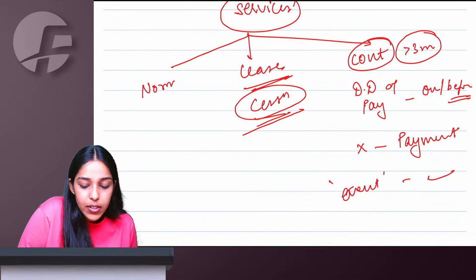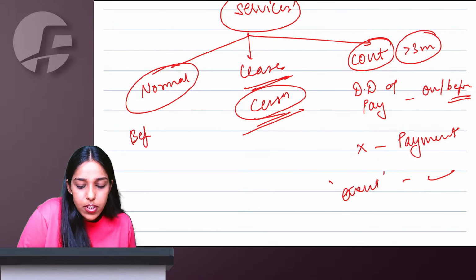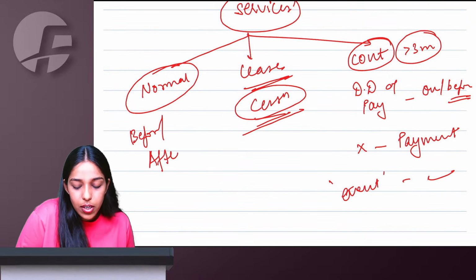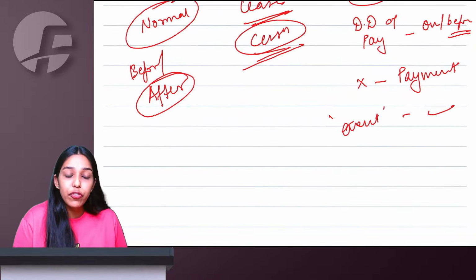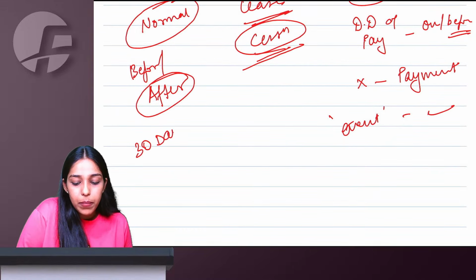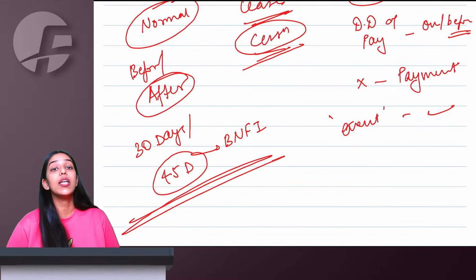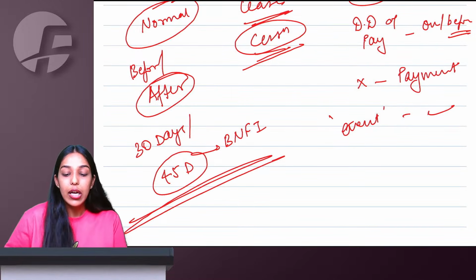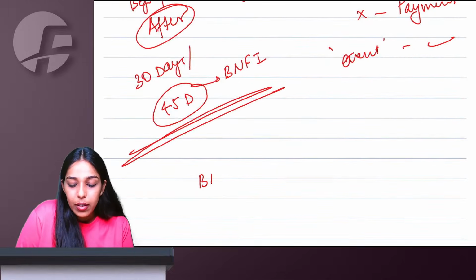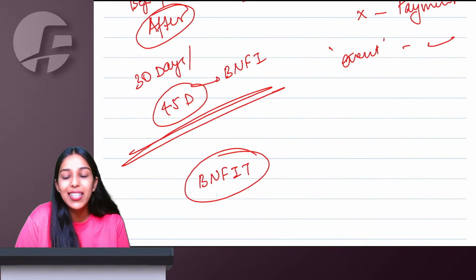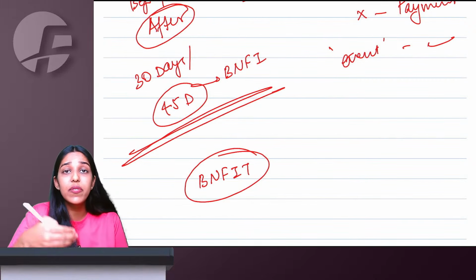For normal services, we are saying before service you can issue invoice, even after service you can issue invoice. How much after, ma'am? 30 days after completion of service, or it becomes 45 days for bank, NBFC, financial institution, insurance company, you can issue invoices. Right, ma'am. In case of bank, NBFC, financial institution, insurance company, and telecom operator, when they're doing transactions with their own customer, then 45 days, 30 days.